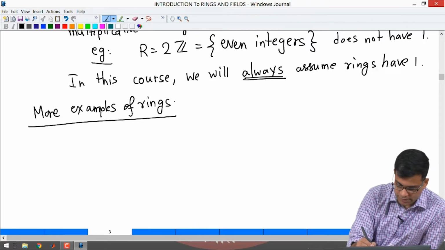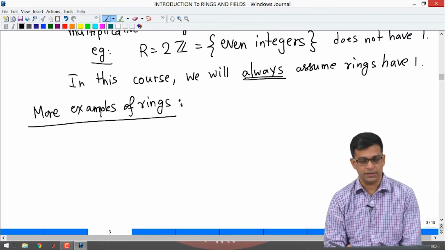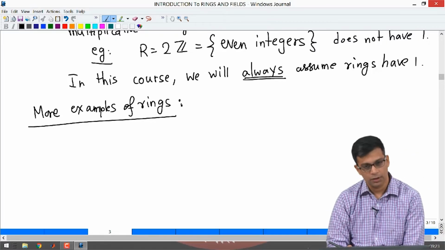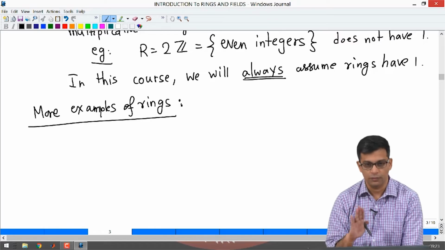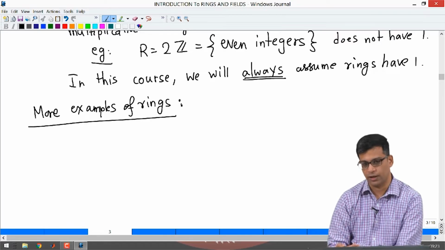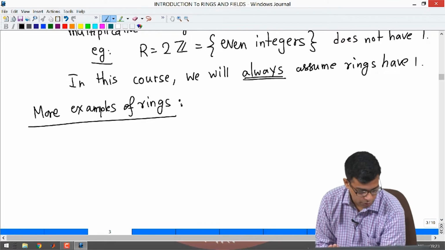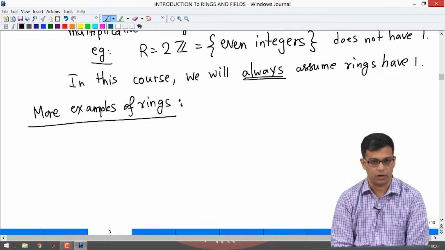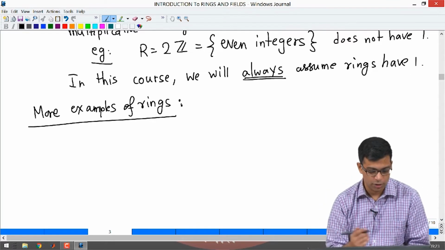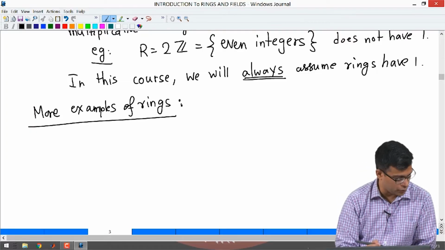So, we looked at various rings, examples of rings in the last video, which are all subsets of complex numbers. So, they are in fact subrings of complex numbers. What I want to do now is give you examples of rings that are not inside C, so that you see that there are lots of examples of rings.